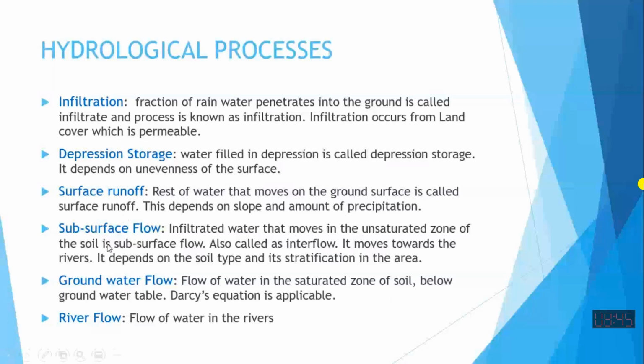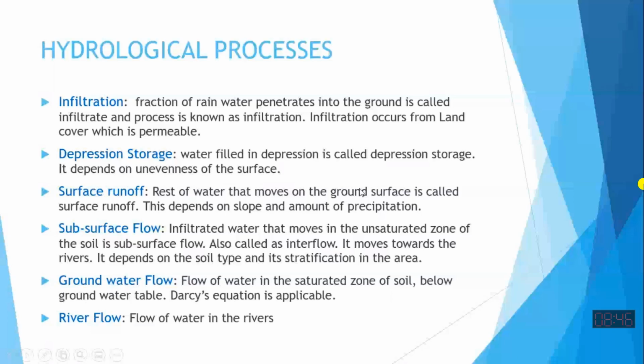So when infiltration has been done, some part goes to infiltration, some part goes to depression, some part is evaporated back, then excess water starts flowing on the ground. We say that excess water is the surface water, surface runoff. The rest of the water that moves on the ground surface, we call surface runoff. And how much will be the speed of that surface runoff?